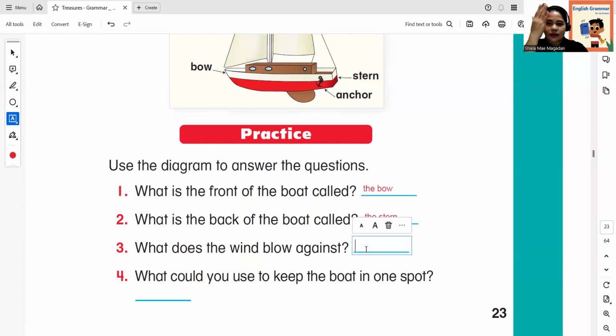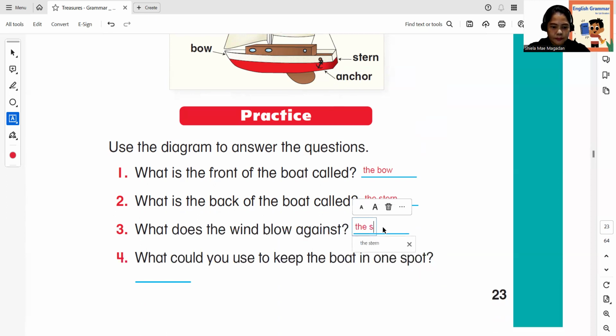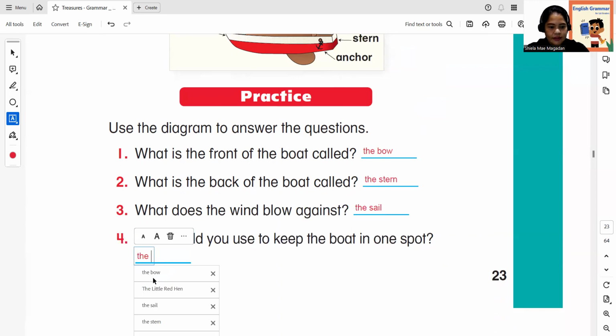All right. What does the wind blow against? Okay, what does the wind blow against? What do you think? Okay, the sail. The last one. What could you use to keep the boat in one spot? Okay, we have the anchor.